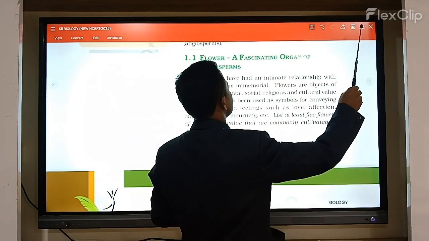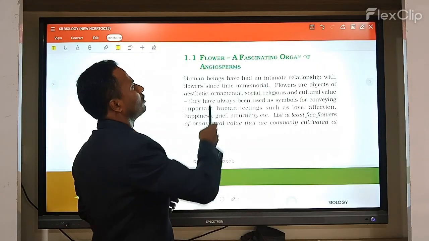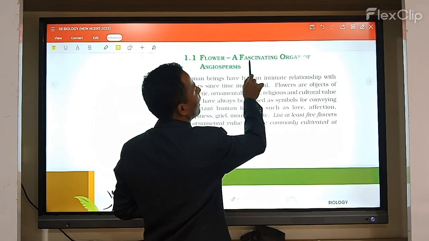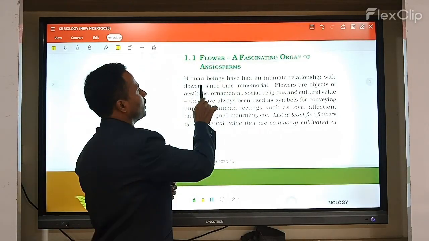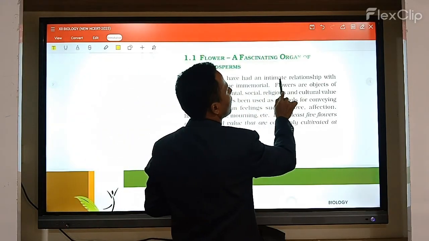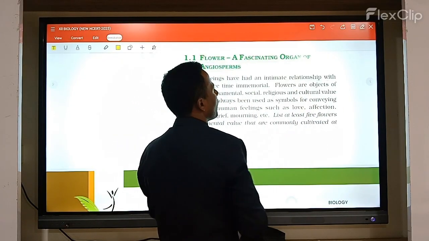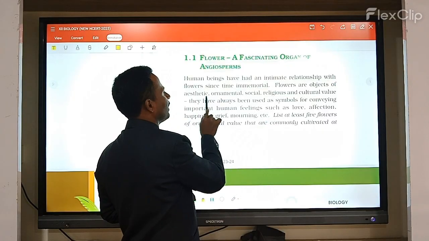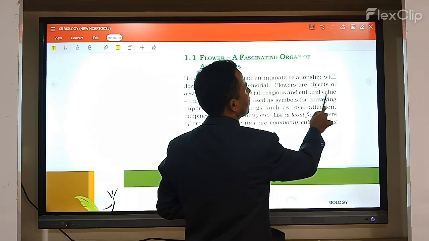Now let us discuss the flower as a fascinating organ of angiosperms. Human beings have had a relationship with flowers since time immemorial. Flowers have aesthetic, ornamental, social, religious and cultural value.